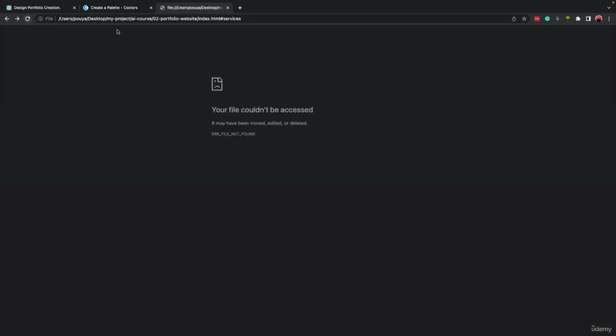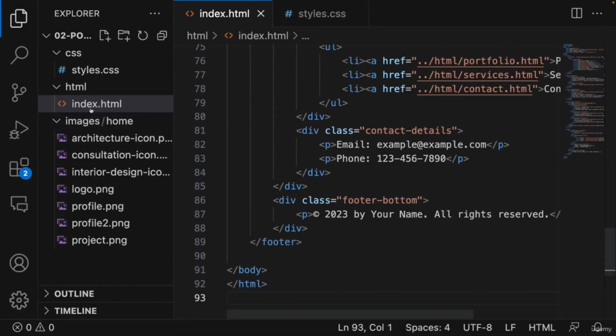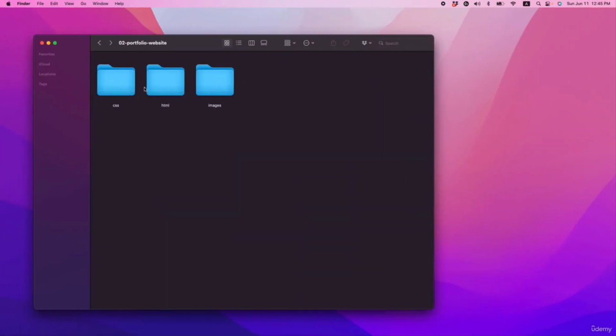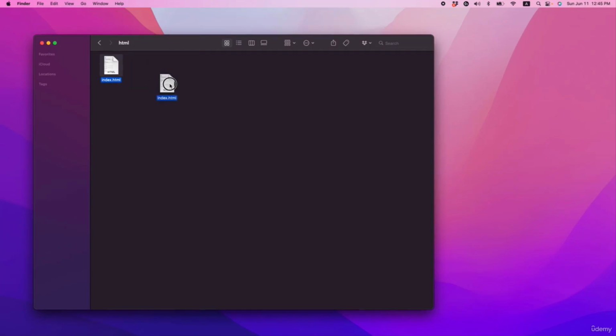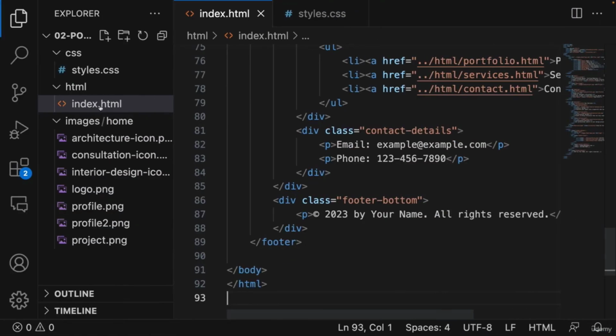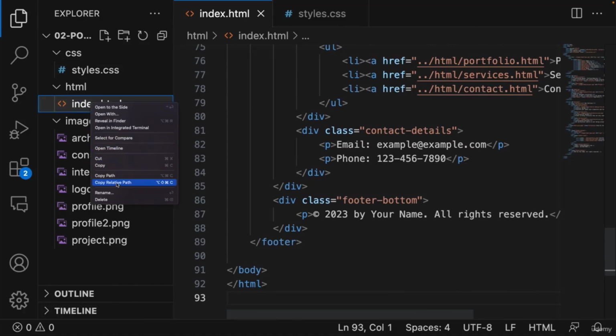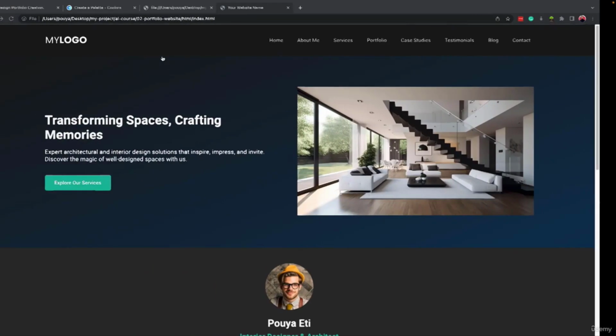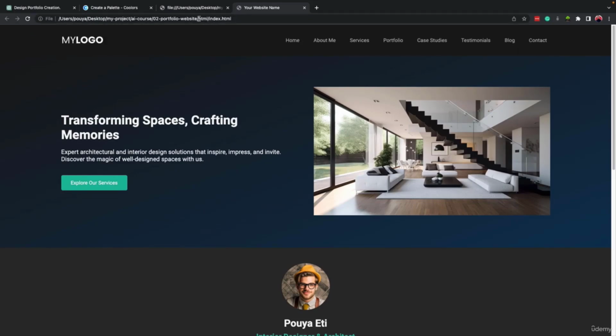Okay, now that I refresh, because we have changed the address of index.html, it's not working anymore. So we need to come here. Either you can come to HTML, drag this, and drop it here, or you can come here, right click on index.html, copy path, and come here and paste it. Both will show you the same result.